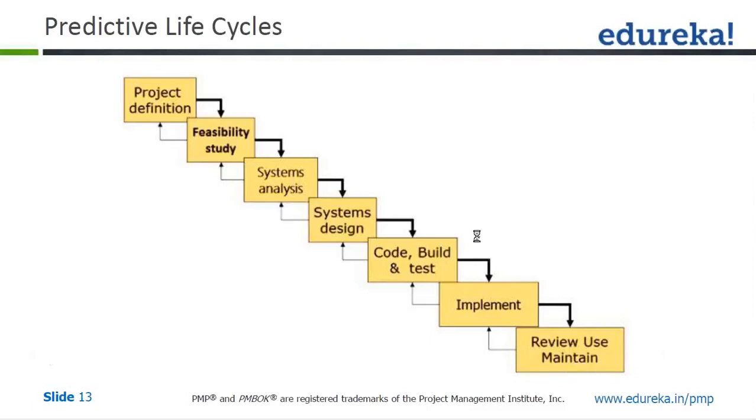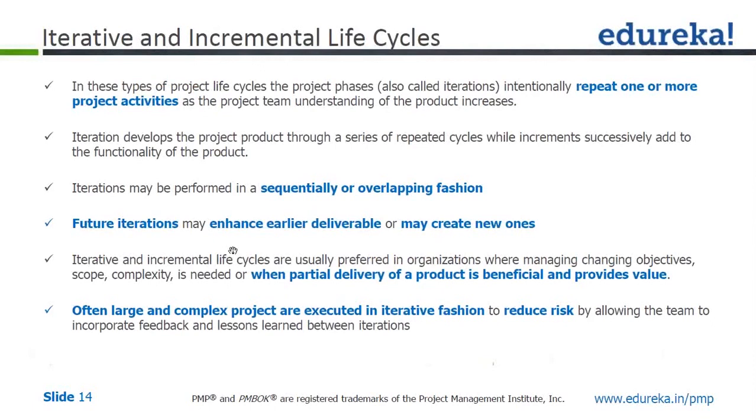Simple one. Then iterative. In these types of project life cycle, the project phases, also called iterations, intentionally repeat one or more project activities as the project team's understanding of the product increases. Iteration develops the project product through a series of repeated cycles, while increments are added successively to the functionality of the product.